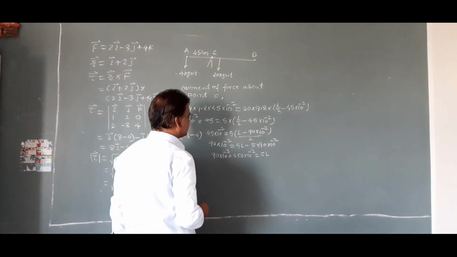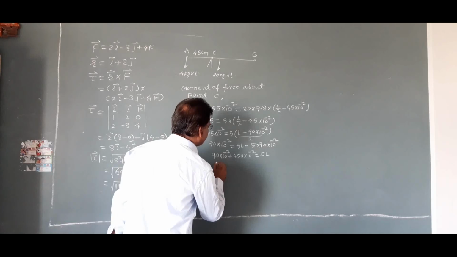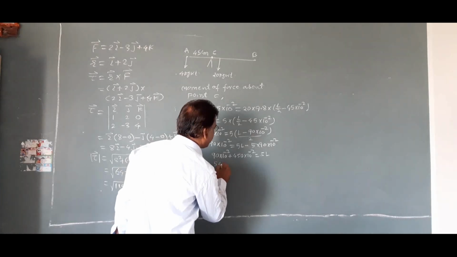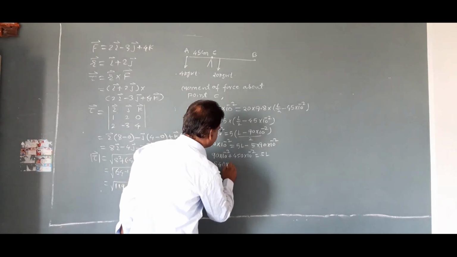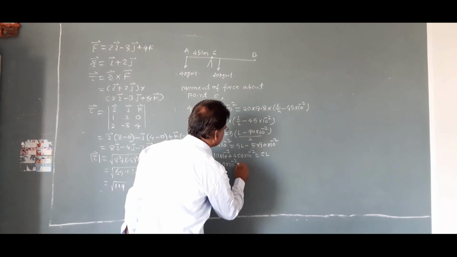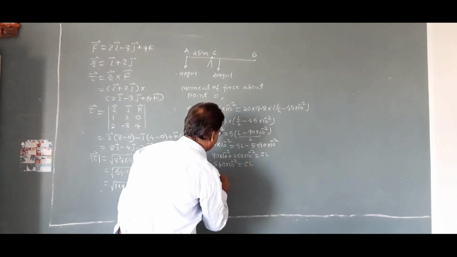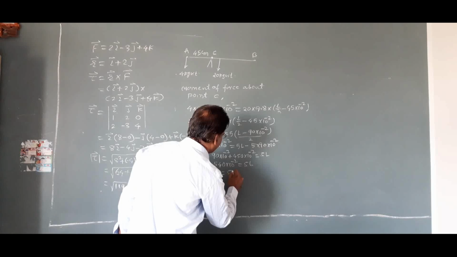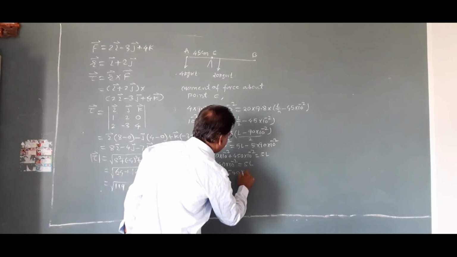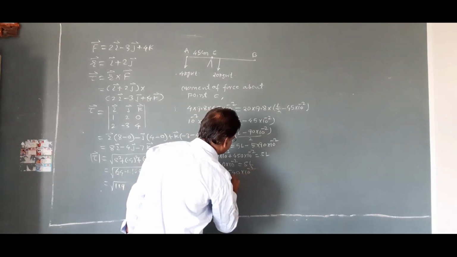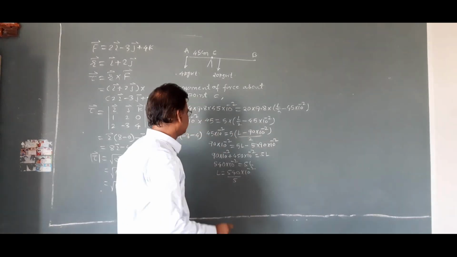450 plus 90 is 540 into 10 to the power minus 2 is equal to 5L, or L is equal to 540 into 10 to the power minus 2 upon 5.